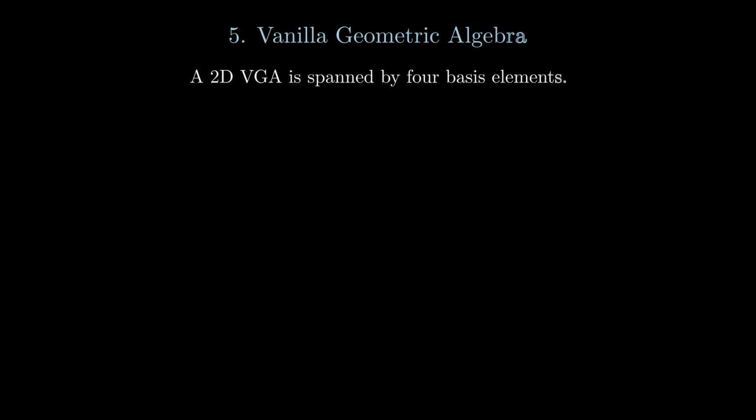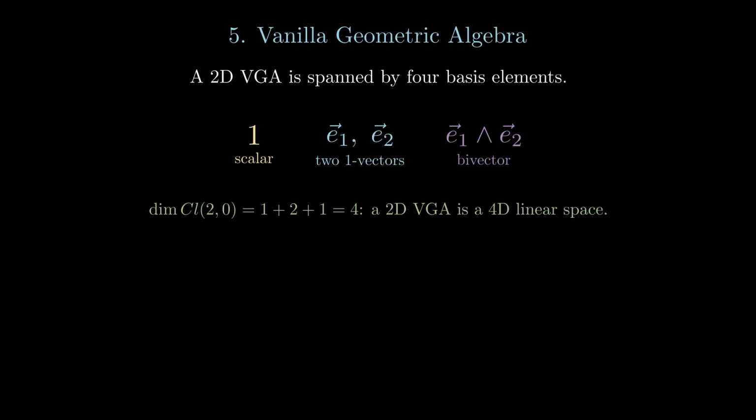A vanilla geometric algebra, or VGA, for a two-dimensional plane is spanned by the bases: a scalar, two one vectors, and a bivector. Note that we have more bases in our set, a scalar and a bivector. This is very different from the common linear space in linear algebra, because we have a new object, a bivector, defined by an outer product. That is what makes things very different, as we can see next when we come to the applications of the algebra. This VGA can be written as CL20. This is called the signature of a geometric algebra.